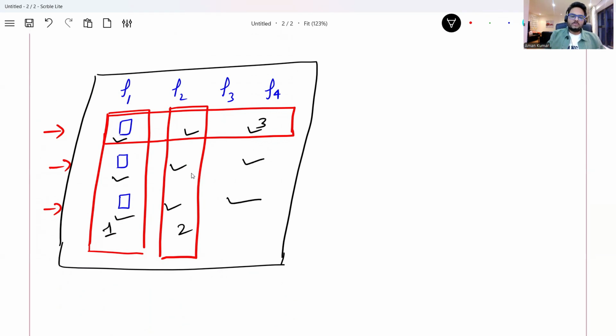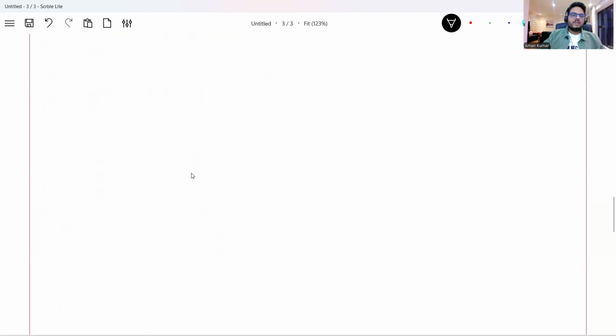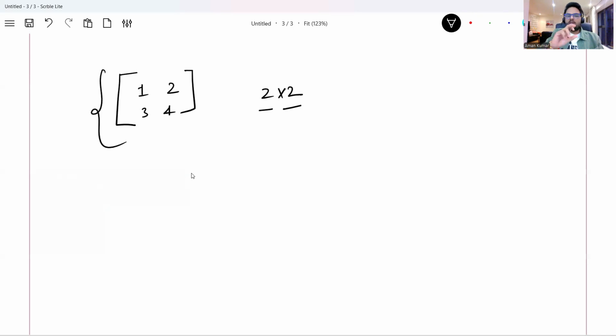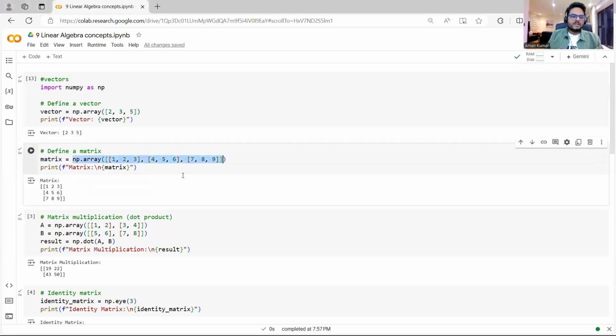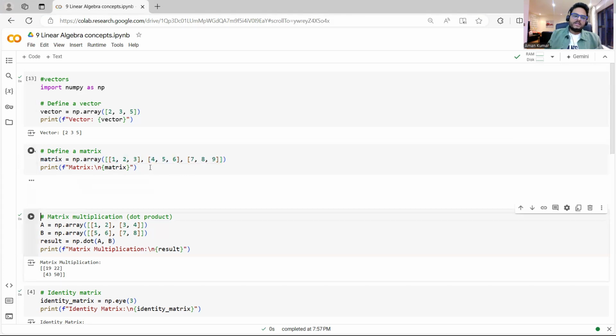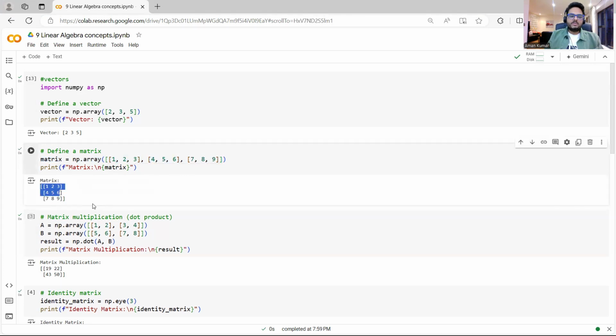So what is the definition of a matrix? Keep it very simple: a rectangular arrangement of numbers. So for example, 1, 2, 3, 4. This is a matrix. This is a 2 cross 2 matrix, 2 rows and 2 columns. It can be of any size, but the idea is pretty simple. When you arrange numbers in a rectangular arrangement, that becomes a matrix. And if I go to Python and simply create an np.array like this, Python will automatically think that it's a matrix and tell you this is your matrix.